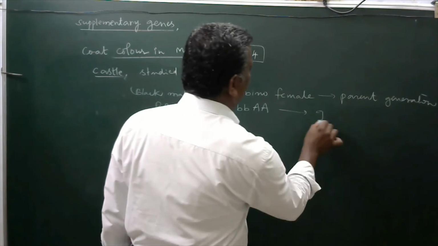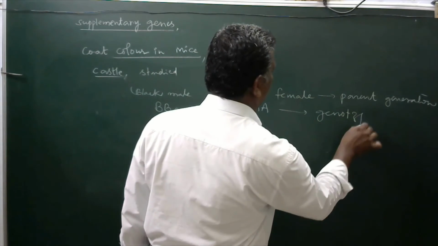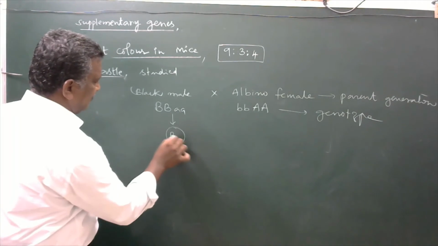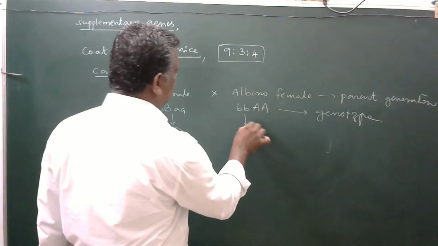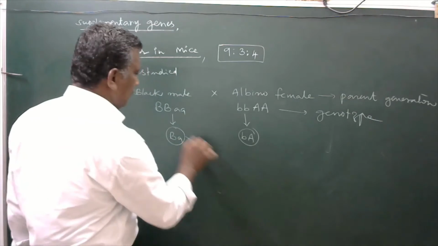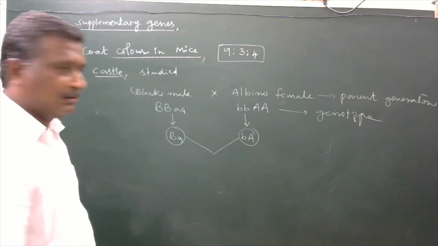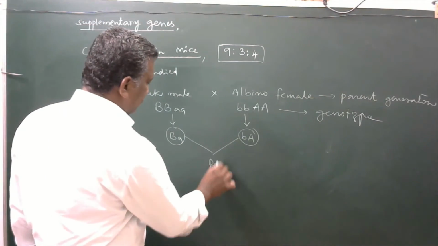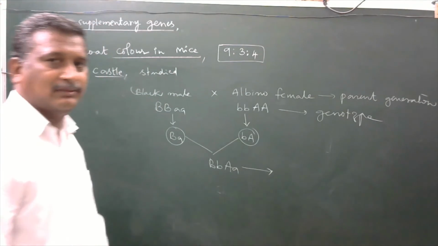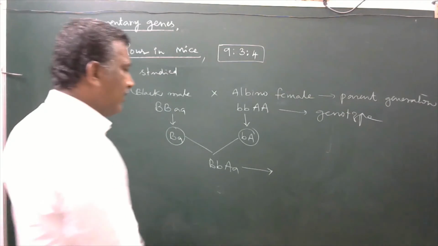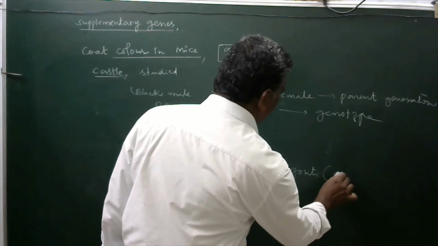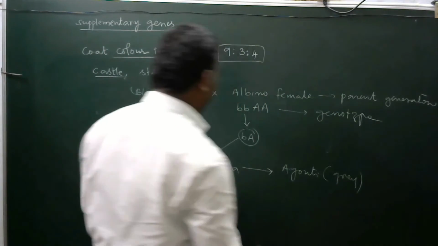This one will be the genotype. And this one produces a gamete with capital B, small a. This one also produces a gamete with small b, capital A. This one and this one both are fused together to develop capital B, small b, capital A, small a. Here availability of 2 kinds of dominant genes are there. Automatically agouti color will develop. That is grey color.